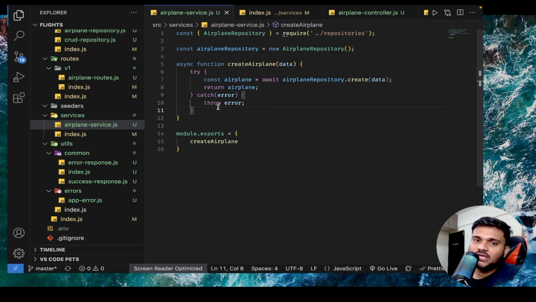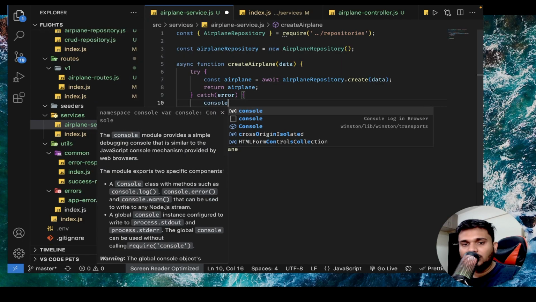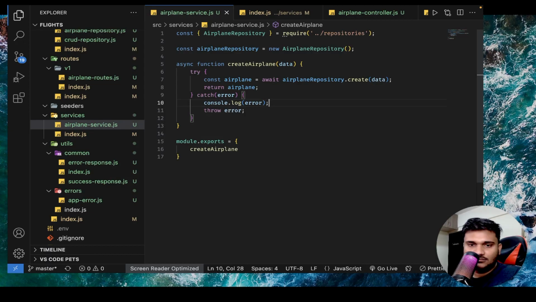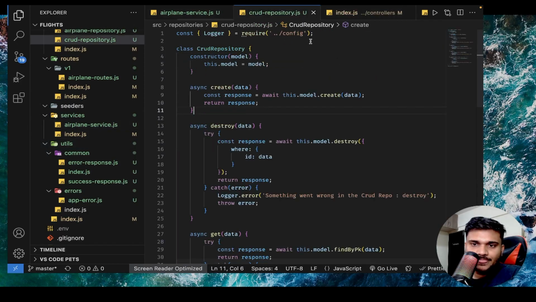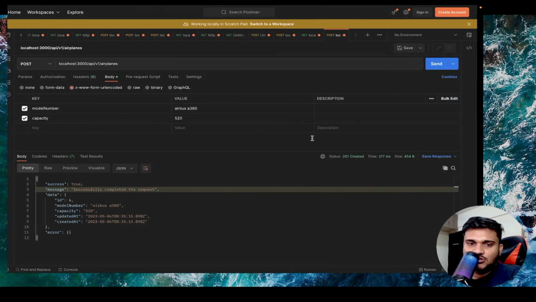Now, what we can do is, based on what response we got from the CRUD repository, we can configure an app error directly here. Okay, so let me do one thing. For the time being, I'll do console.log error. Okay, let's see what error actually comes up in case the repository layer throws something. So something like this, create. Okay, now the repository layer will actually throw the error.